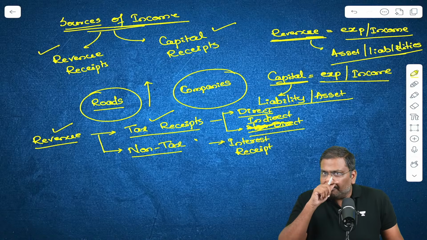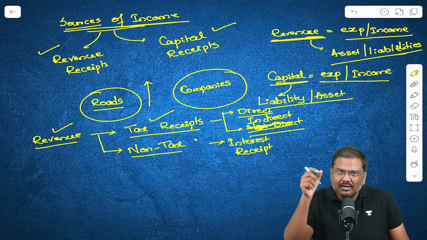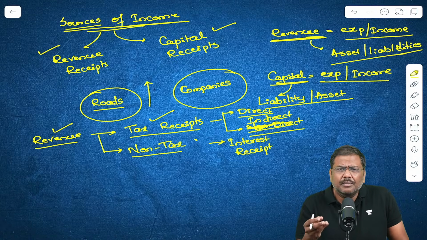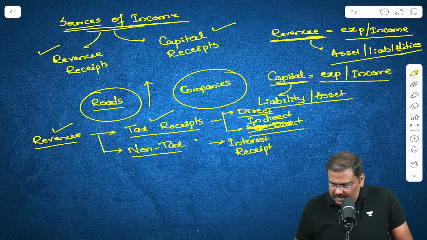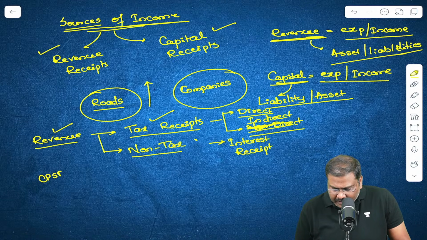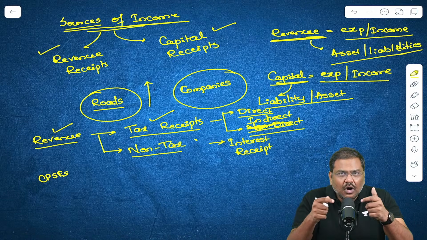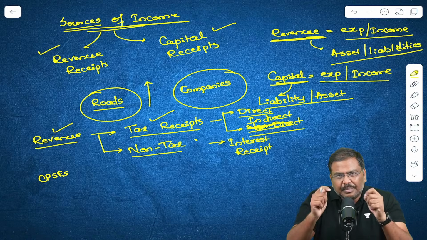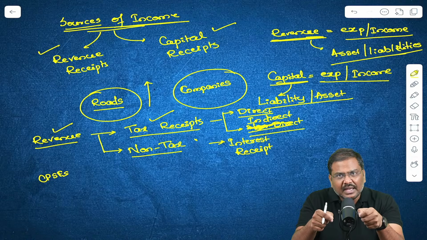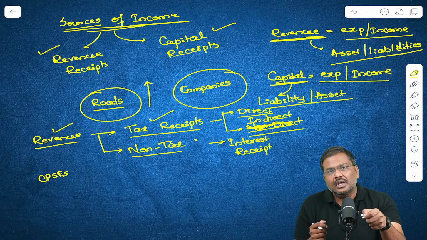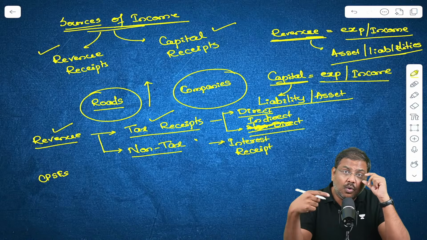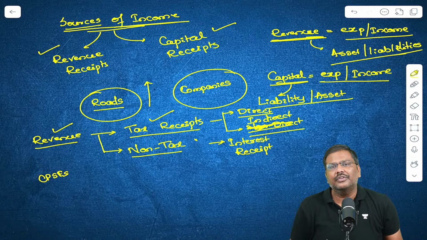The government of India owns certain ownership in companies. We call them CPSEs, Central Public Sector Enterprises. Because the government of India has ownership in the CPSEs, these CPSEs will earn profits. Part of the profit is given to the owner of the company, that is the government of India.